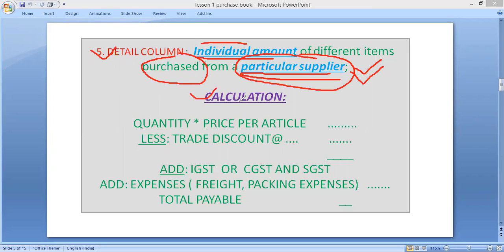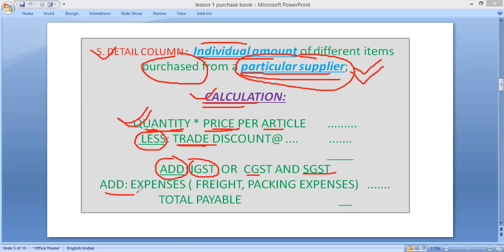Now, how do we make the calculation? First is quantity. What quantity we have purchased, we have to write the quantity and its price. Then if any trade discount is deducted, we have to deduct trade discount. If there is any GST, CGST, SGST, it will be added back.